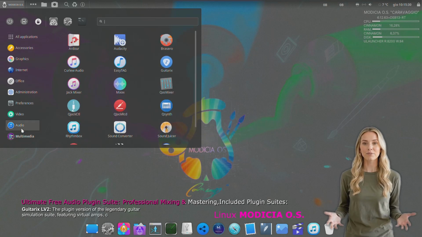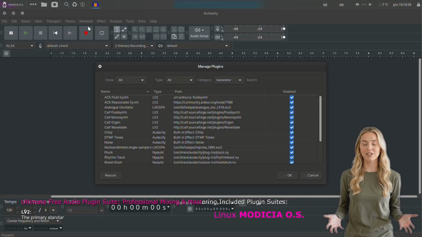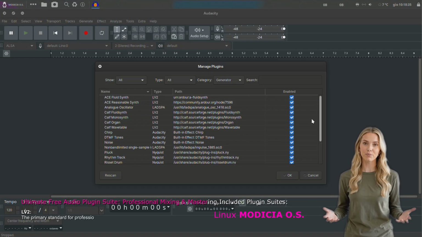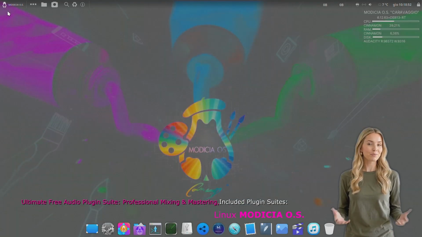For Audacity, the process is just as fast. Go to the Effects menu, select Plugin Manager, and click Rescan. Within seconds, your new tools will be ready for your tracks.